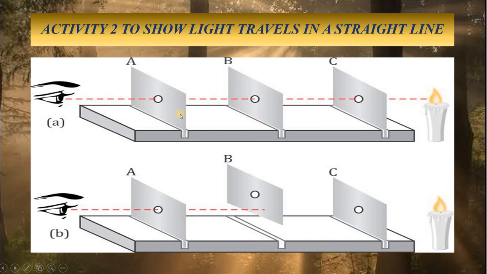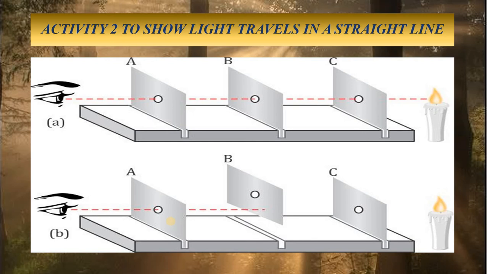Since all the cardboards are in a straight line, the light from the candle flame reaches our eyes. Now the next thing you can do is push the middle cardboard slightly out of position. That means you can keep it slightly above. Now you can see that these 3 holes are not in the same plane. This one is slightly above, but these 2 are in the same plane, that is hole A and hole C. Now if you look through the hole in the first cardboard, you cannot see the flame of the candle. This means what?